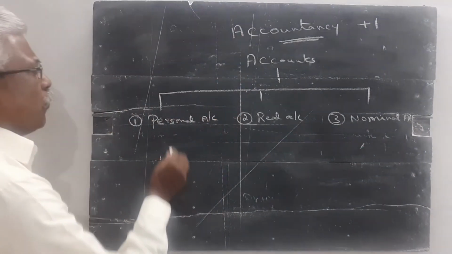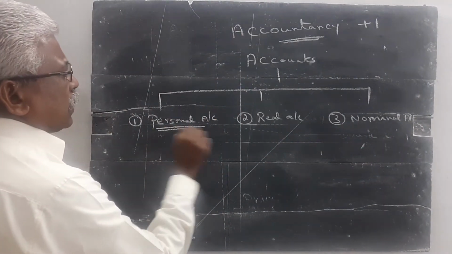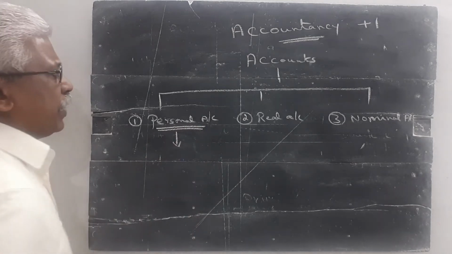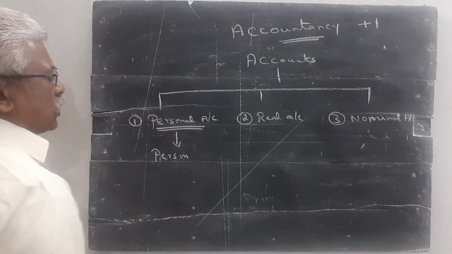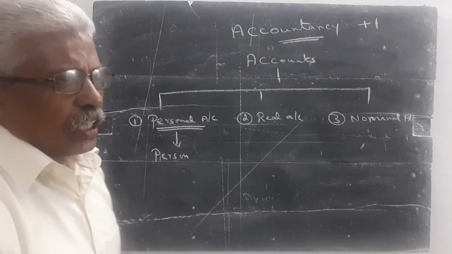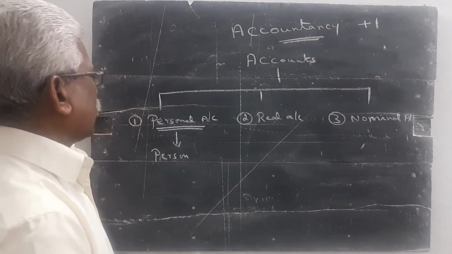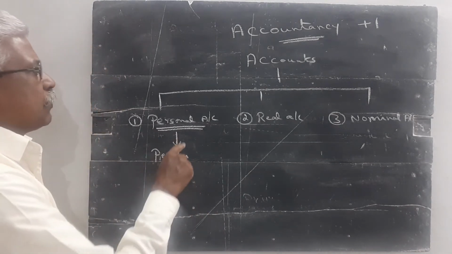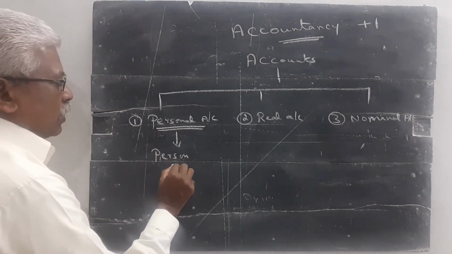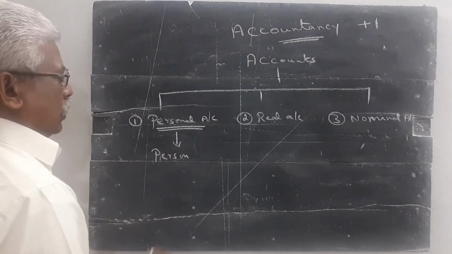What is the meaning of personal account? Personal account means an account which indicates the person. If the account starts with the name of the person, it is called as a personal account. Any account which starts with the name of the person is called as a personal account.